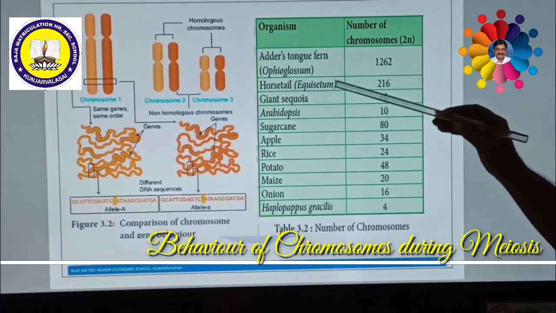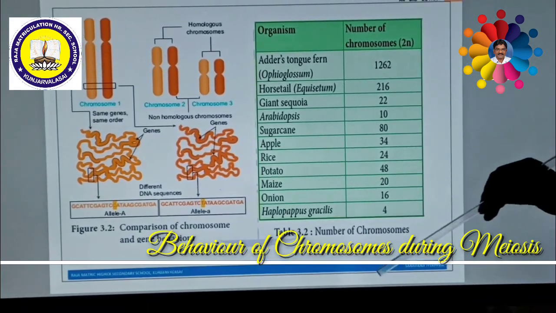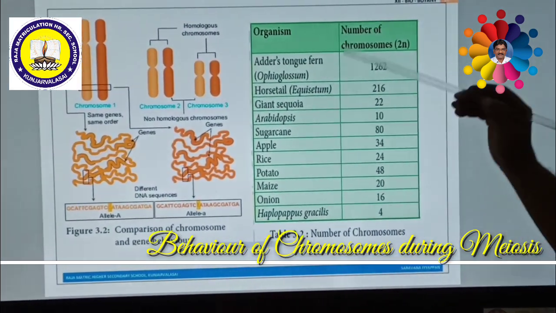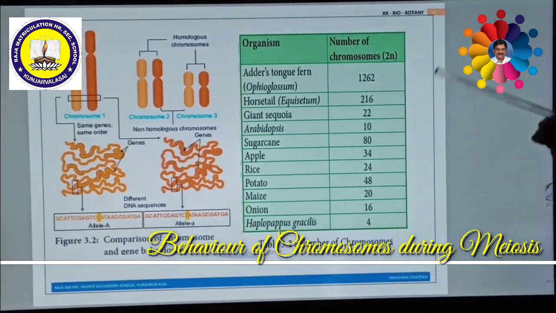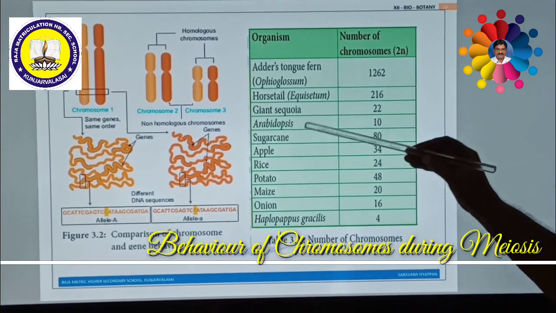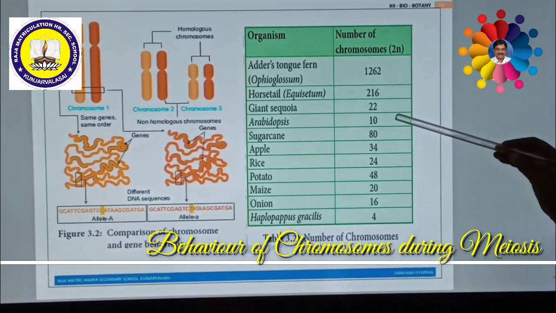Similarly, Equisetum is another plant, a horsetail. It has 216 chromosomes in diploid condition. Giant sequoia is the tallest plant in the world. This is a gymnosperm plant and has 22 chromosomes. Arabidopsis thaliana, a small plant, also has a diploid condition of 10 chromosomes.